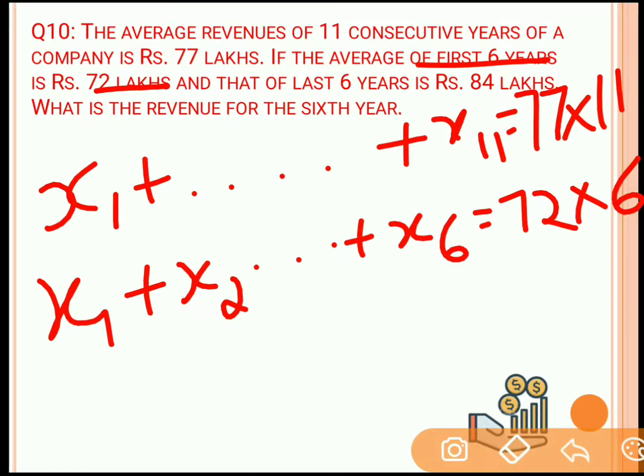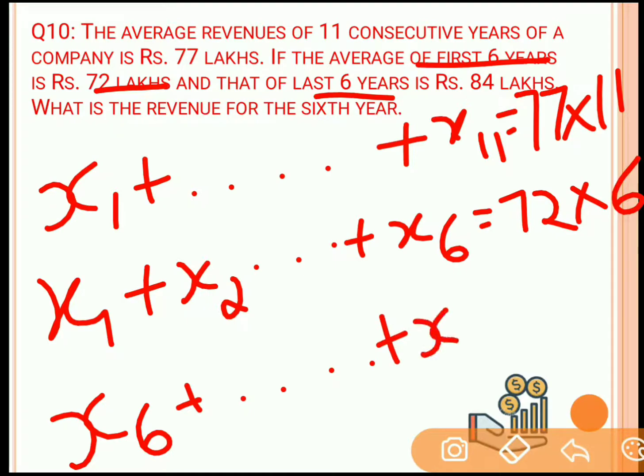Similarly, for the last 6 years, it will start from x6 and end at x11. So there will be a total of 6 terms from the last. And the sum of the revenue for the last 6 years will be 84 lakhs into 6.